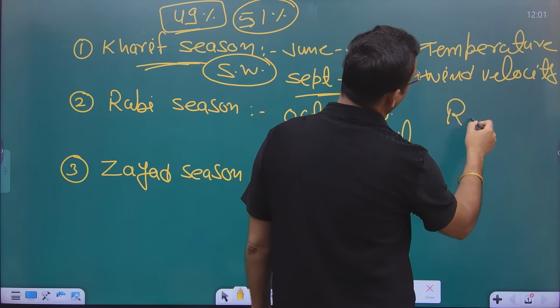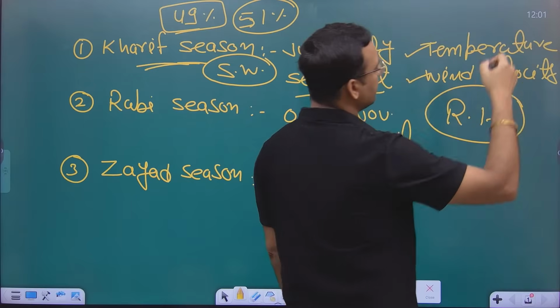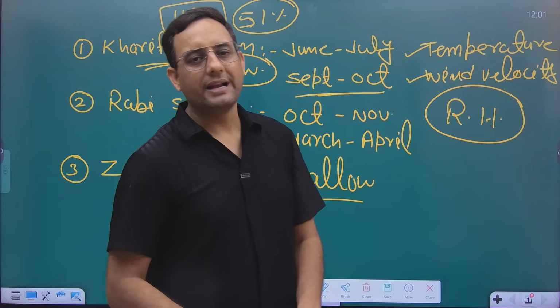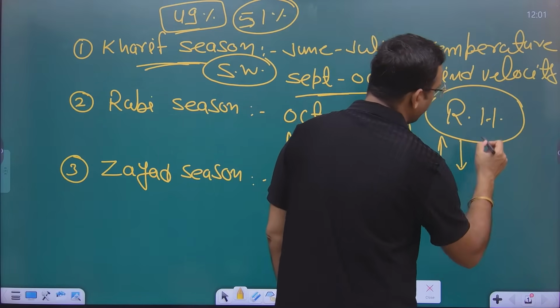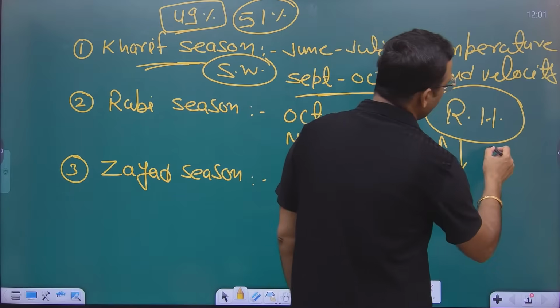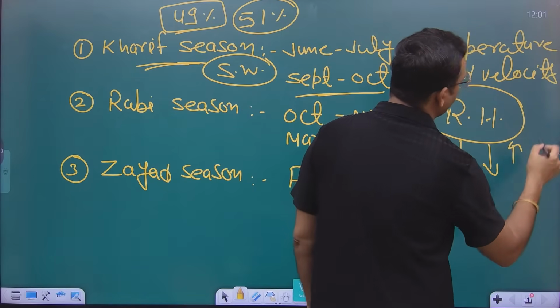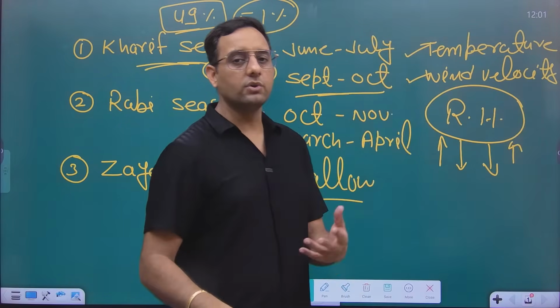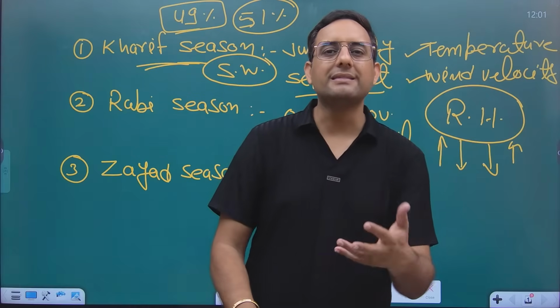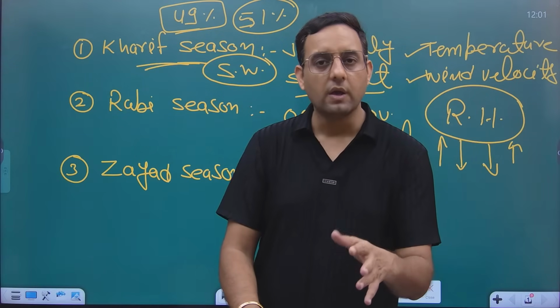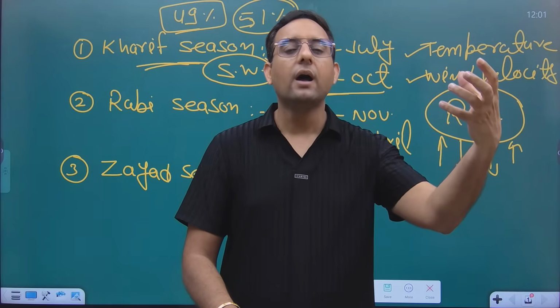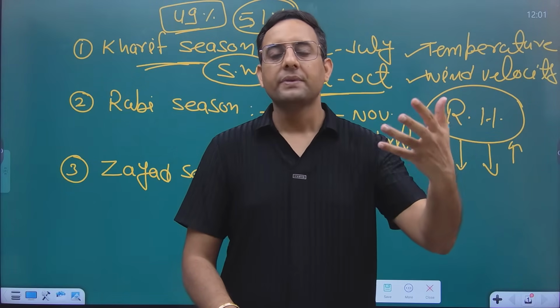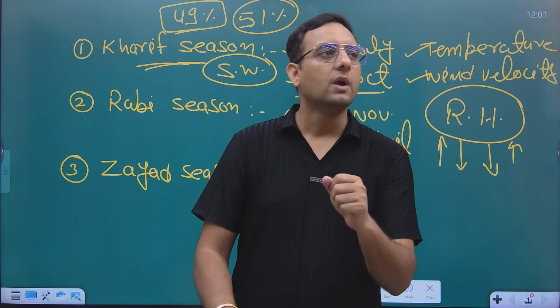But one more factor is there which also affects the water requirement, that is relative humidity. When the relative humidity is higher, the water requirement will be comparatively less, and when the RH is lower, the water requirement will increase. How, sir? Because more RH means that air has more moisture. If air has more moisture, the air will not absorb the water from the leaf, from the surface of the body. Let me try to give an example.